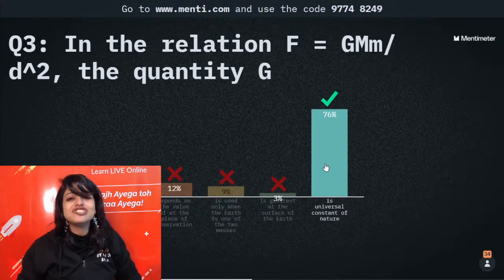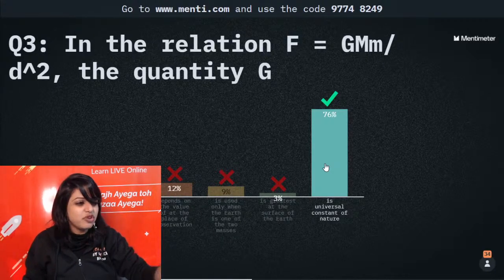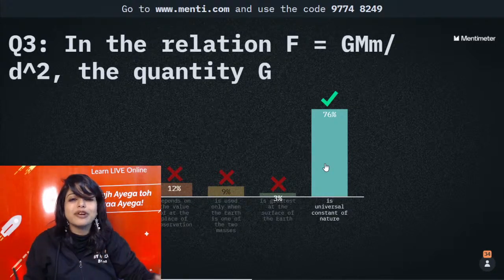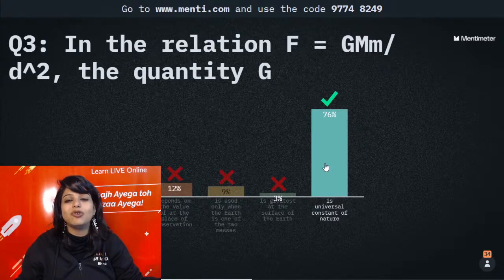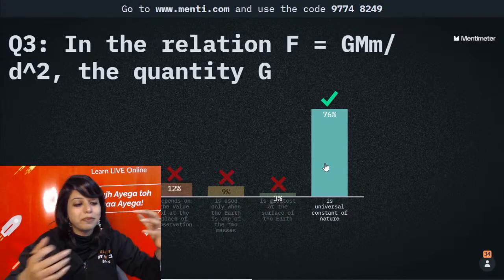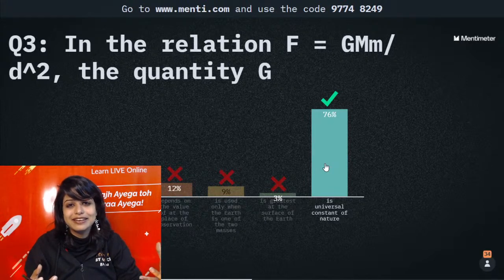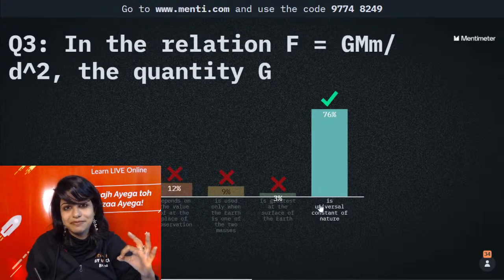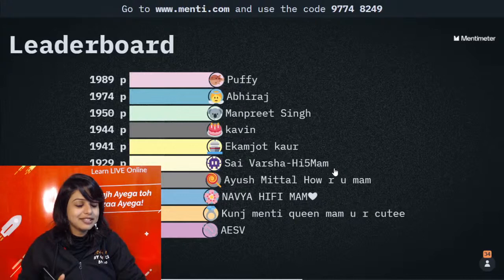People, capital G. When I asked you what is this capital G, a 1 marker question, everybody said, ma'am, universal gravitational constant. Then how can you forget it is a constant and it is universal? It has a fixed value no matter which body you talk about. It's you, it's me, it's laptop, it's table, it's Billy, it's dog. It doesn't matter. Earth, sun, moon, wherever you go, the value of capital G is the same. Right? So people, 76% people.